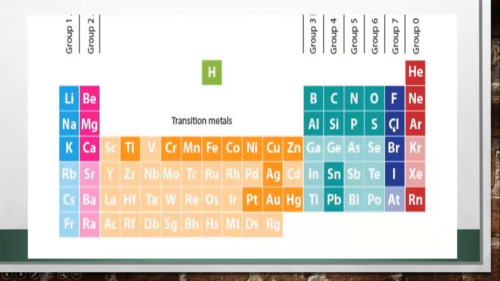Here you can see how many groups there are. We can find 8 columns, and these columns are known as groups.